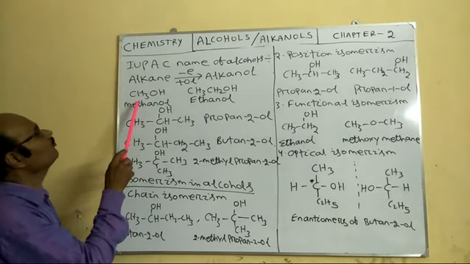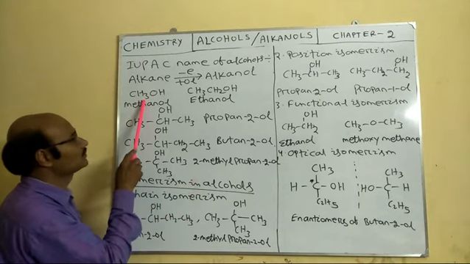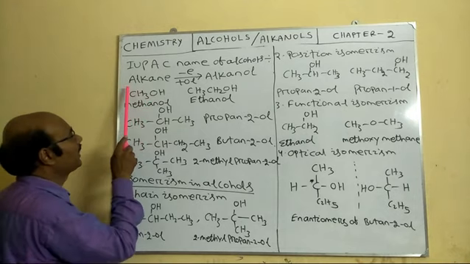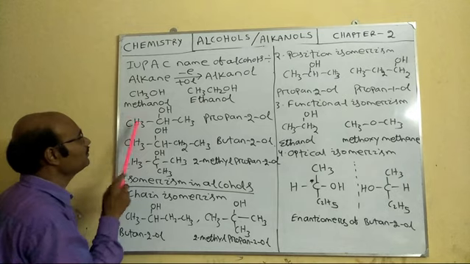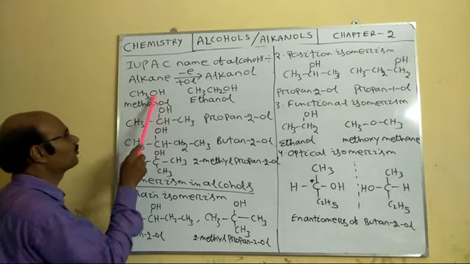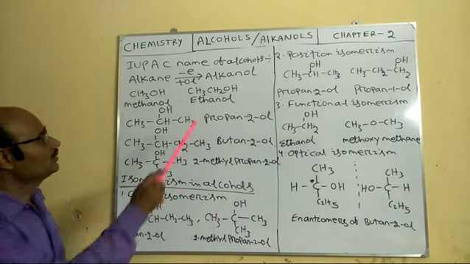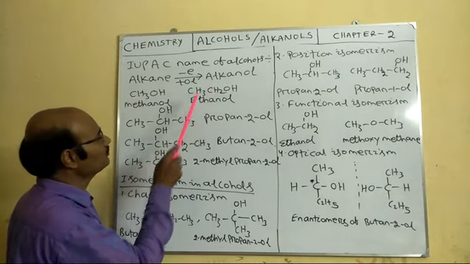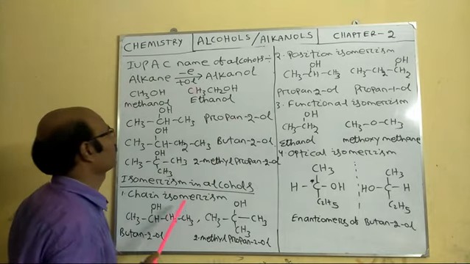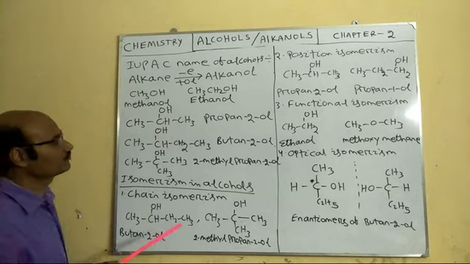For example, if I go for CH3OH, here we have only one carbon, the root is meth. For the alkane chain, we have the ane, but because the OH group is there, I am adding OL by dropping the E. So the name becomes methanol. Similarly, here CH3, CH2OH, the name becomes ethanol.